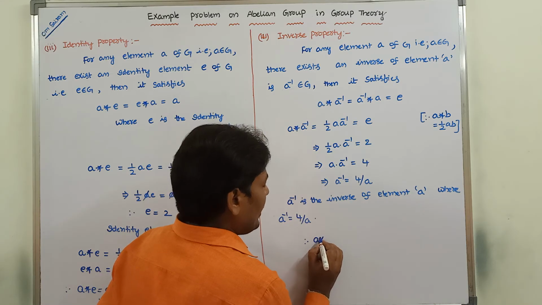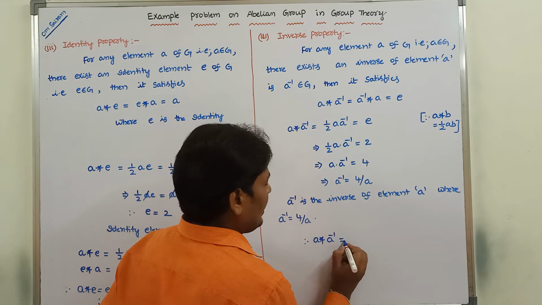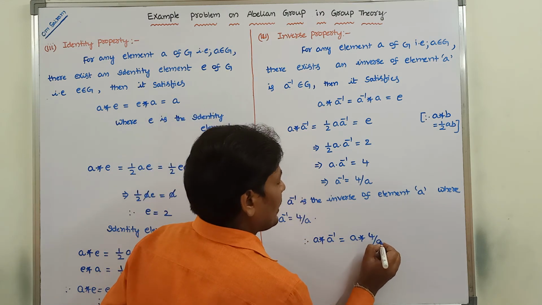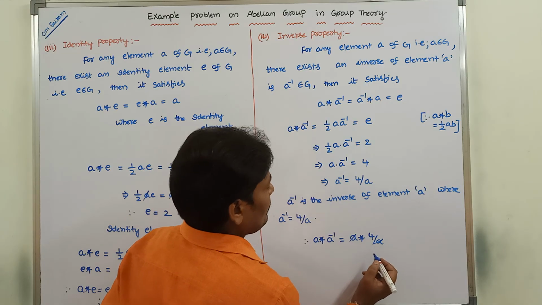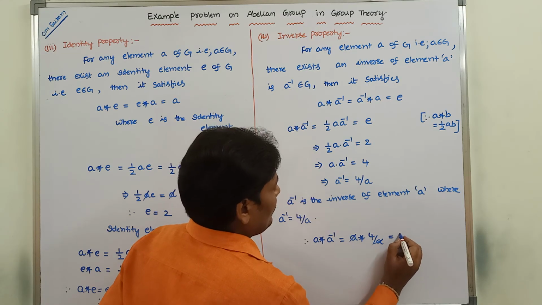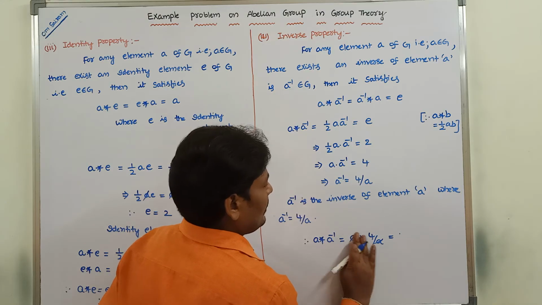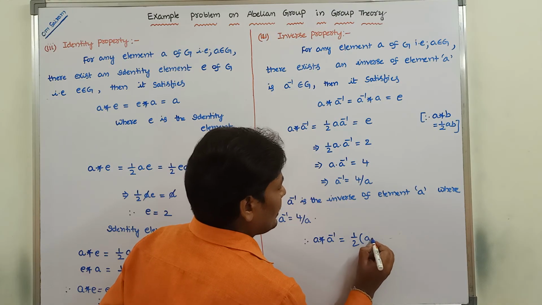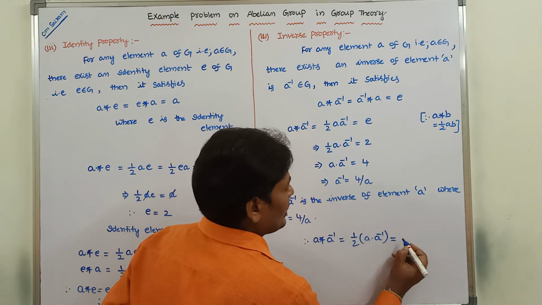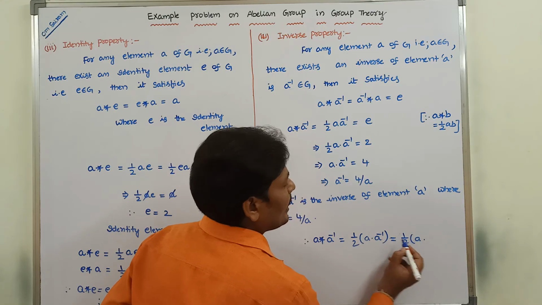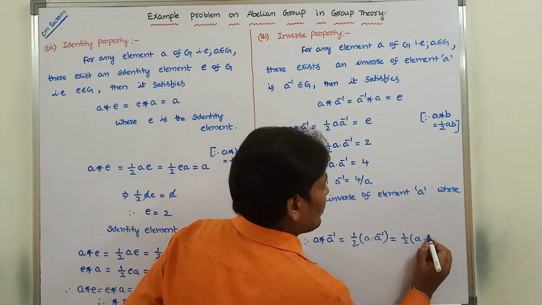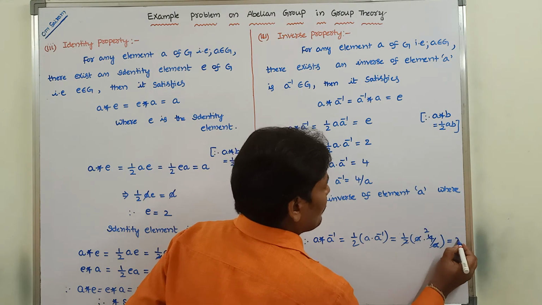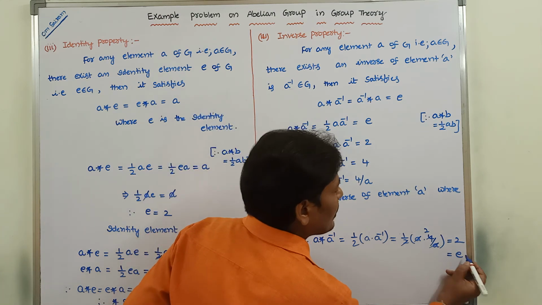So a * a inverse is equal to half into a into a inverse, where the a inverse value is 4 by a. The a cancels, 2 2's are 2, so that is equal to e.